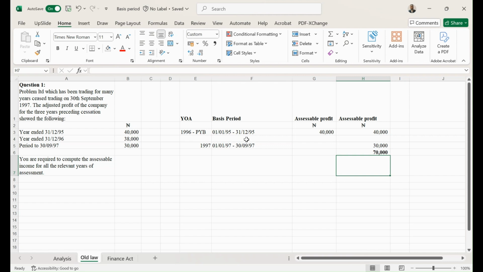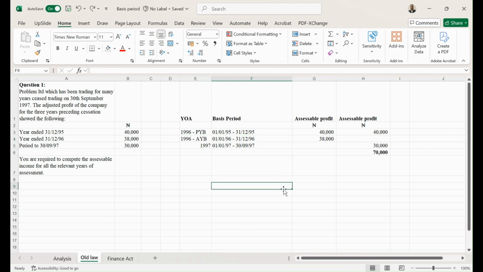So cessation usually results in what we refer to as a gap in basis period, where you tax the profit of a particular period more than once, and there's a particular profit that was not even taxed at all, right? And that is going to be the actual profits of 1996. So because of this issue, there was a need to revamp the cessation rule of the basis period.